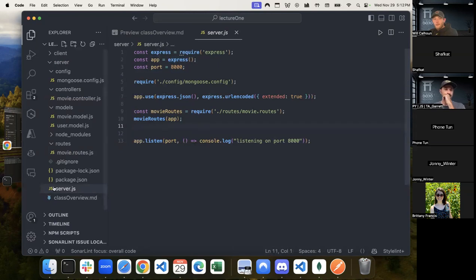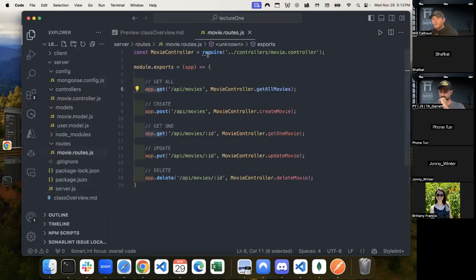And so what that allows me to do is here, when a route comes here, if somebody makes a request, they come here first and they say, okay, I have a GET request to /API/movies. And we go, okay, great. We have that route. What do you want me to do with it?